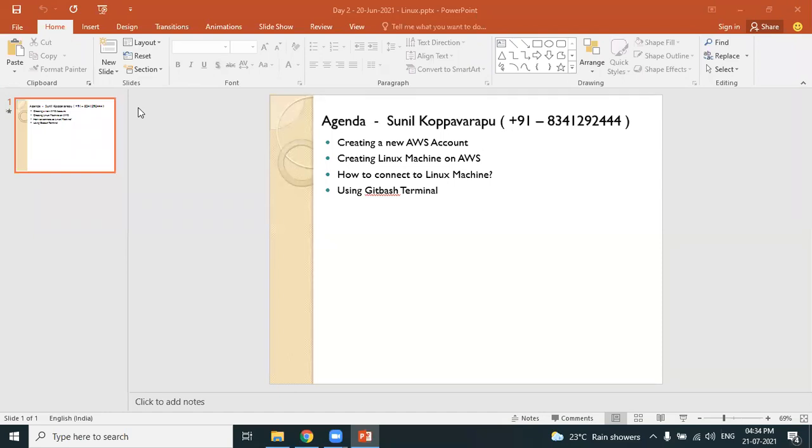Friends, the prerequisite of DevOps is that we should be good in basics of Linux. So we'll be creating a Linux machine on AWS. We'll also learn how we can connect to the Linux machine, and we start working on Linux commands. That's our plan for today's session.